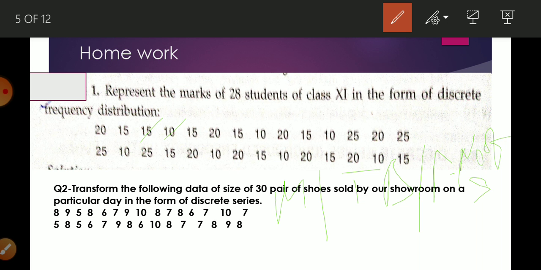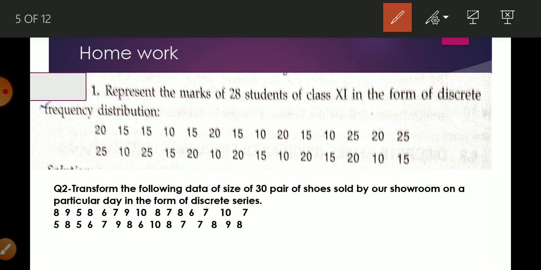Then 20, and then 25. So in this way you are going to write 10, then 15, then 20, then 25, and you are going to write how many times a number appears in the tally box, and then after that you will write its frequency.